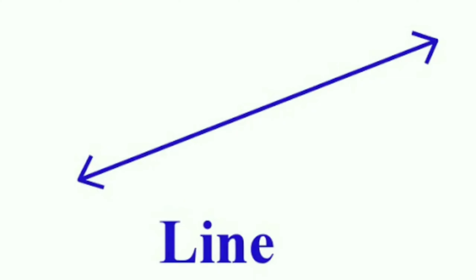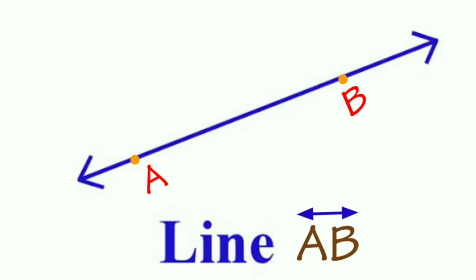Dear students, the mark that you are seeing presently on your screen represents a line, and the points A and B are points taken on the line, and this line can be named as AB.